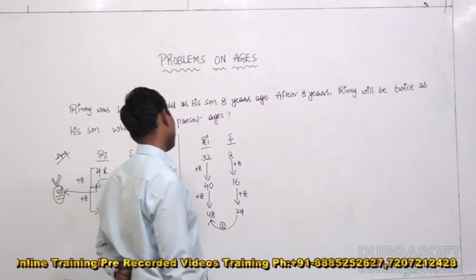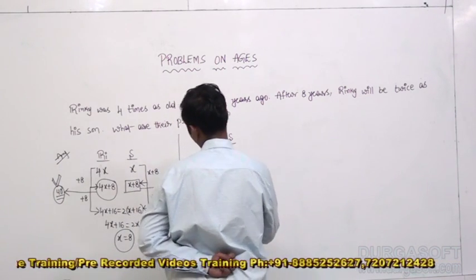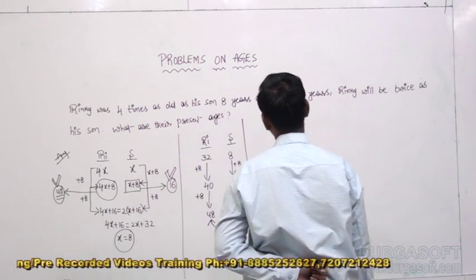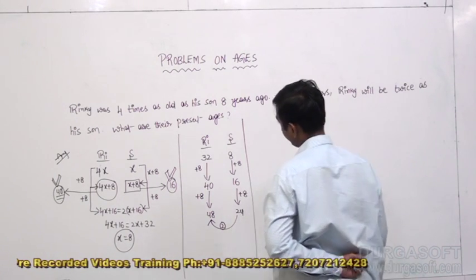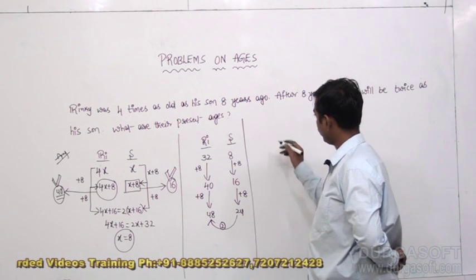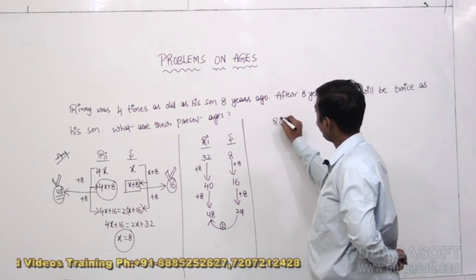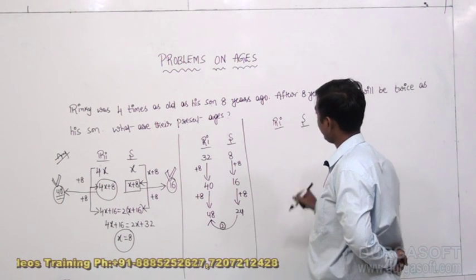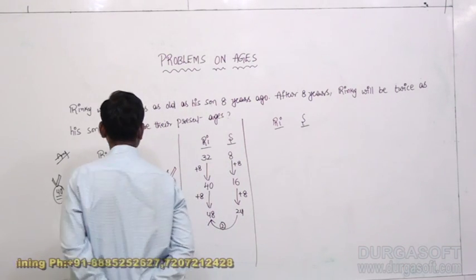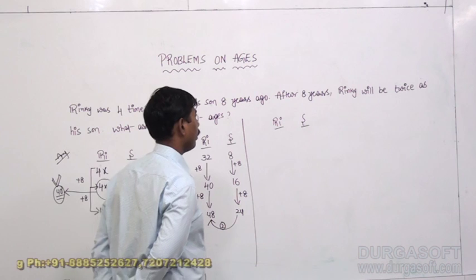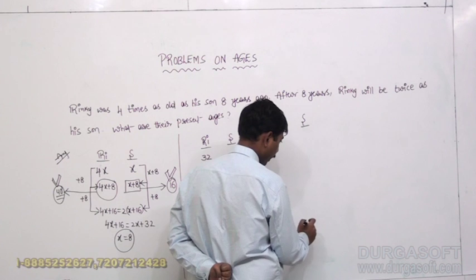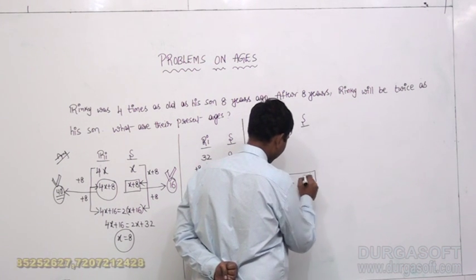When I talk about this question clearly, with reference to the ending and the starting, we go from present towards future. After 8 years, Rinky's age will be how many times his son's age? Let's suppose we are at that point after 8 years, let it be at present.